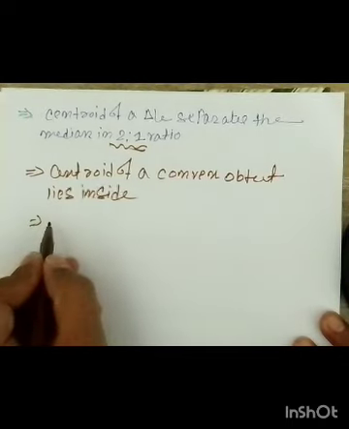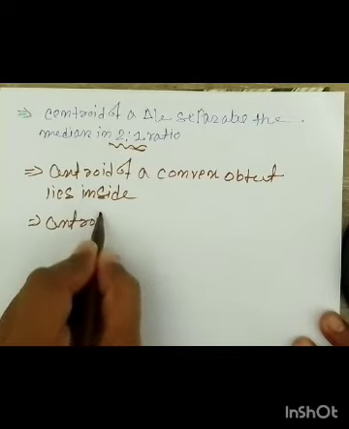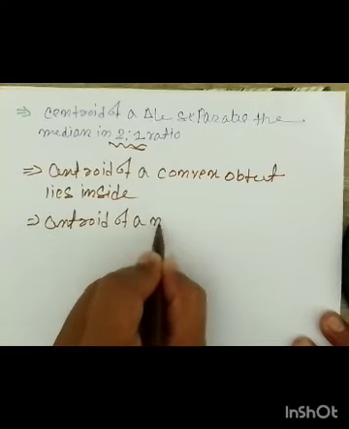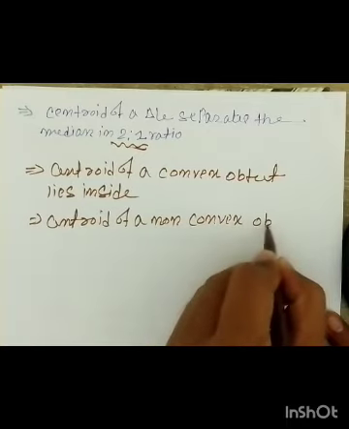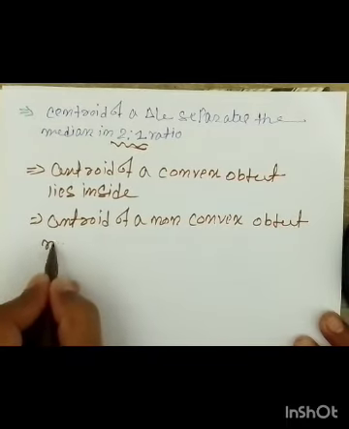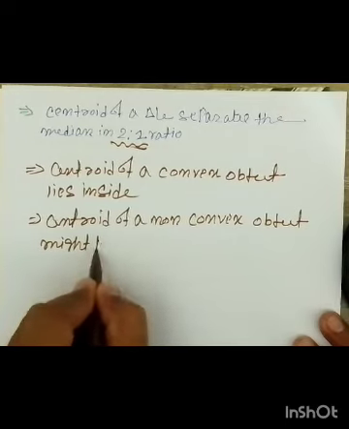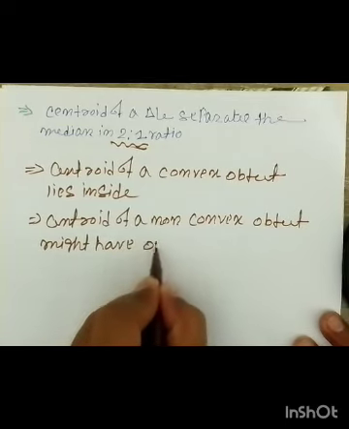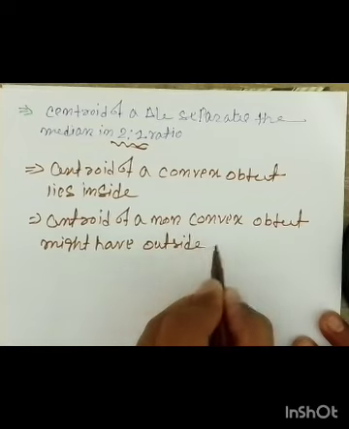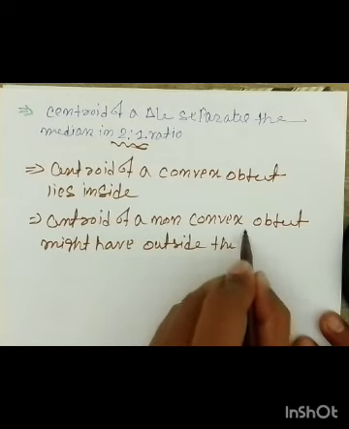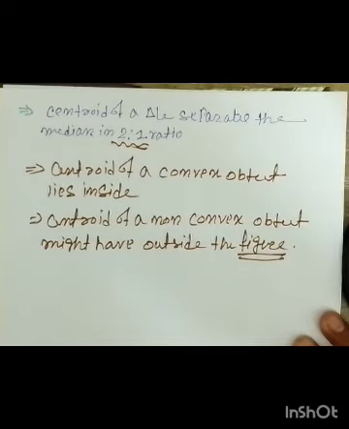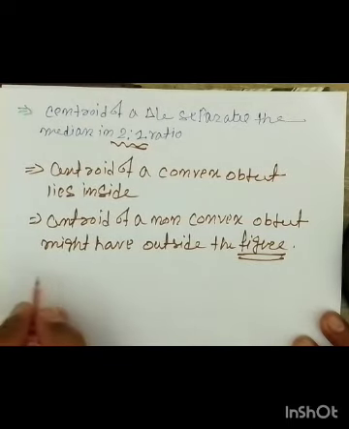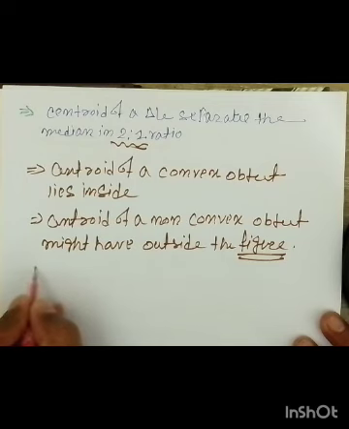And the next point, you can say the centroid of a non-convex object might lie outside the figure. Figure means whatever object you have. All right, now next we'll try to learn the centroid of a rectangle, right?